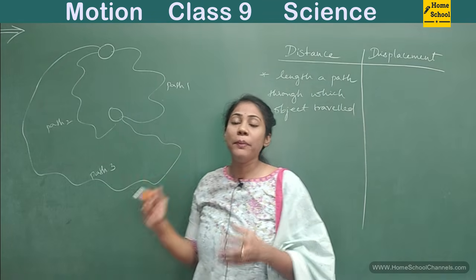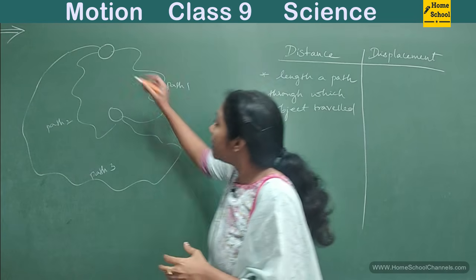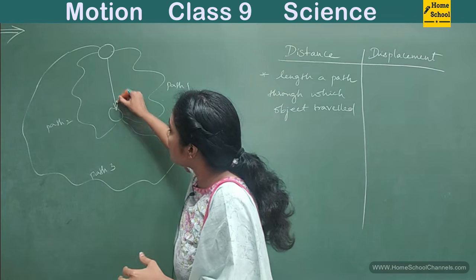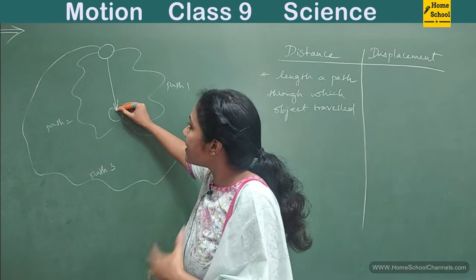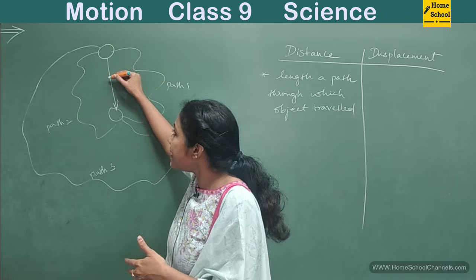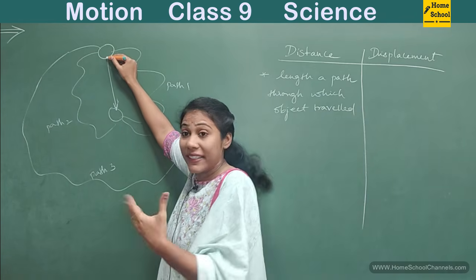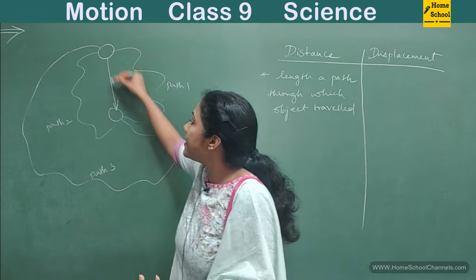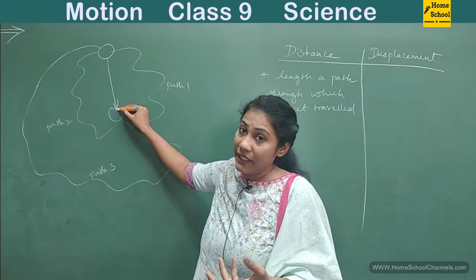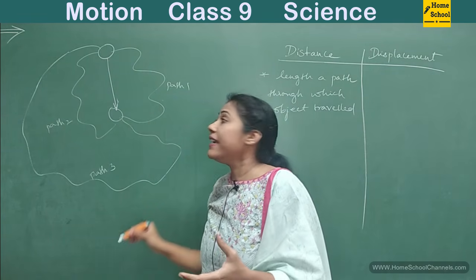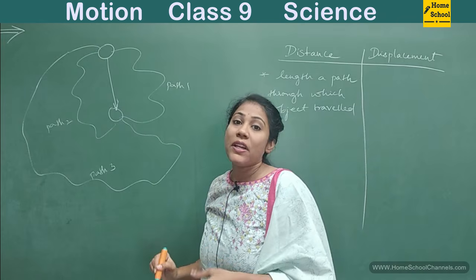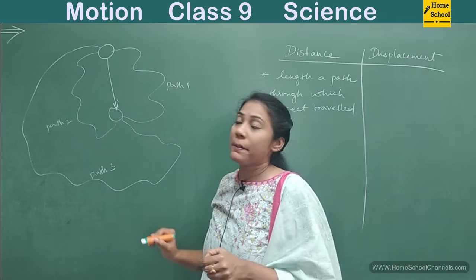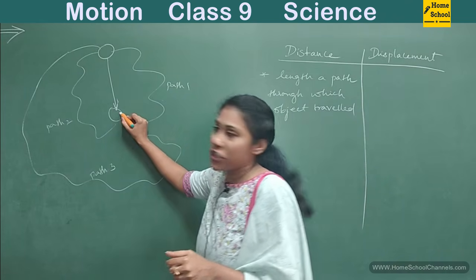And now what do you mean by displacement? Displacement is this distance. So I can say it is the shortest distance. Shortest distance is always in a straight line, and to some extent I can say it is the shortest distance. But actually displacement means change in position.